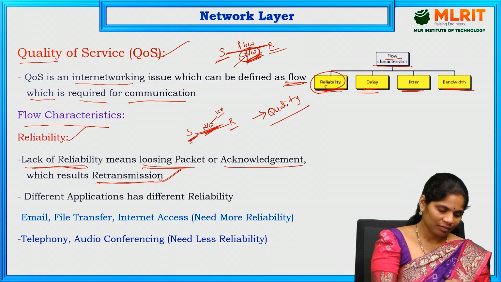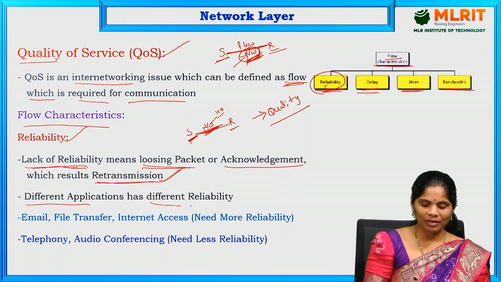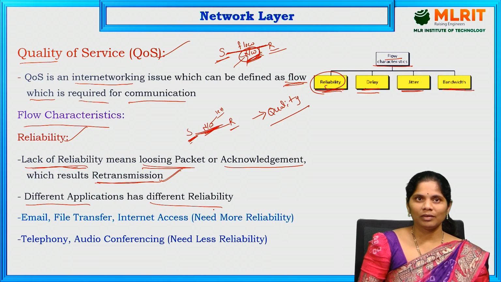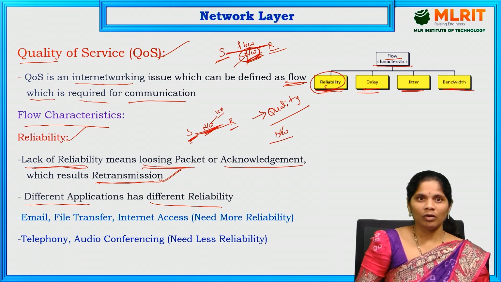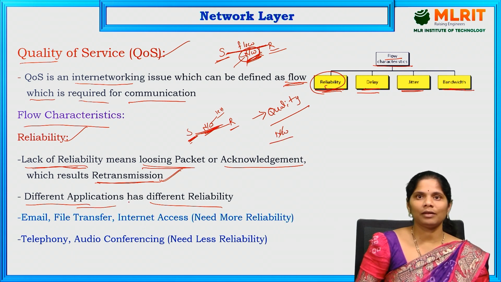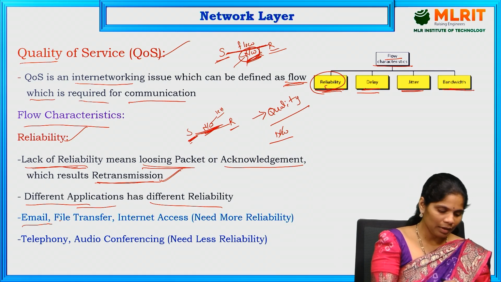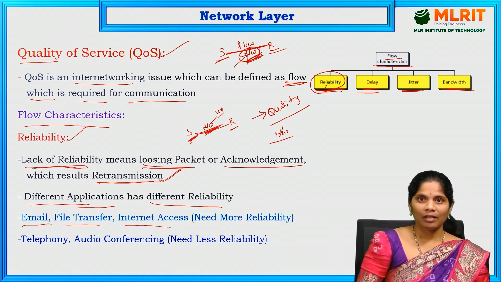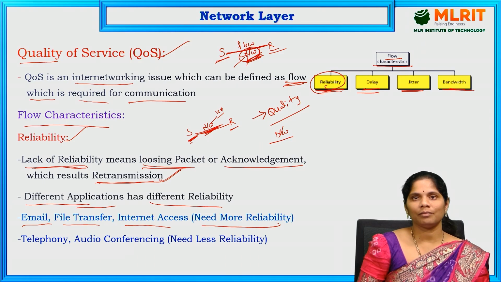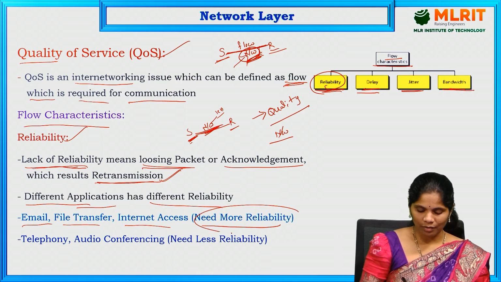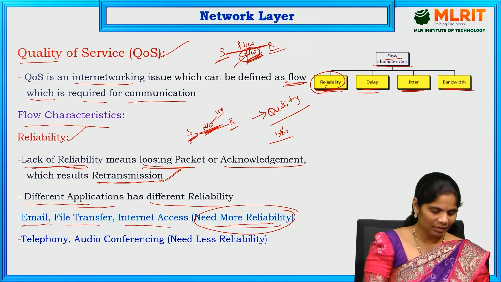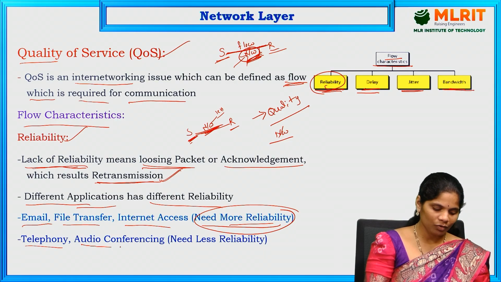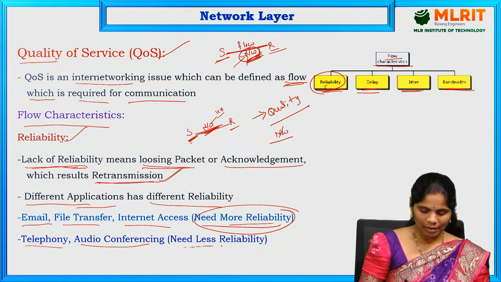And different applications have different reliability requirements. Wherever we are using different applications, we focus on the network quality. If we go for email, file transfer, internet access, then we need more reliability, because we have to send the data exactly. And coming to less reliability, telephone communication, audio, video conferences, there may be less reliability.